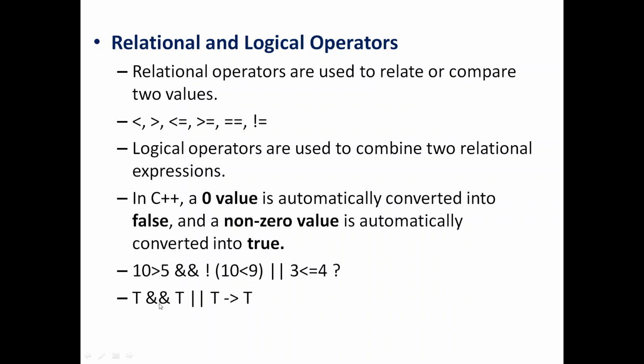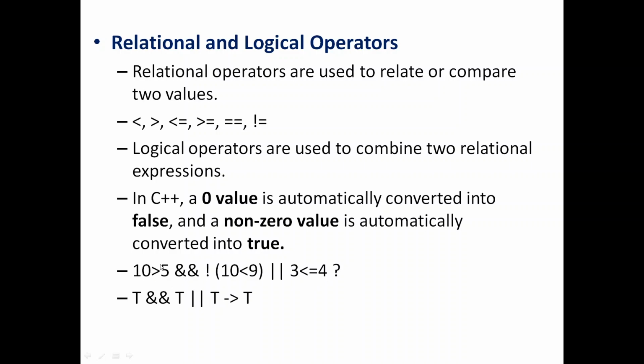So this expression becomes true and true. And coming to the last relational expression, 3 less than or equal to 4, and that is also true. So finally it becomes true and true, or true. Okay. So the final outcome of this expression is also going to be true. That is what we can understand from this example.